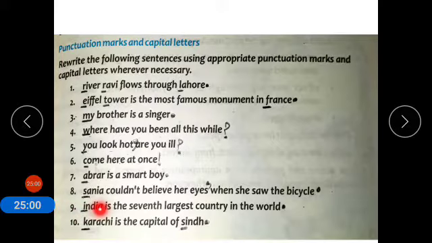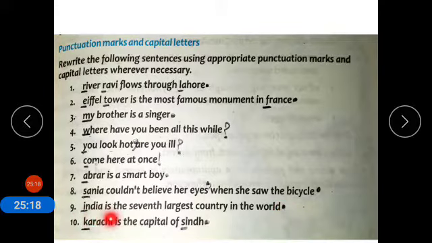Number 9. India. India is a proper noun and it is at the start of the sentence. That is why we will use capital I. India is the 10th largest country in the world. You have to put a full stop over here.